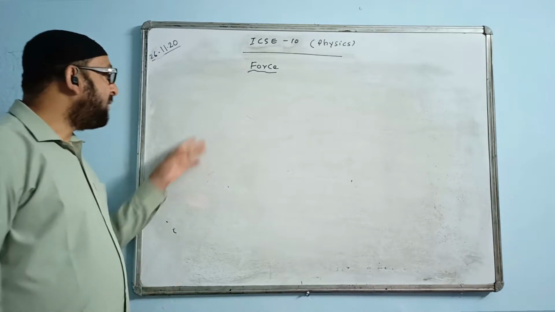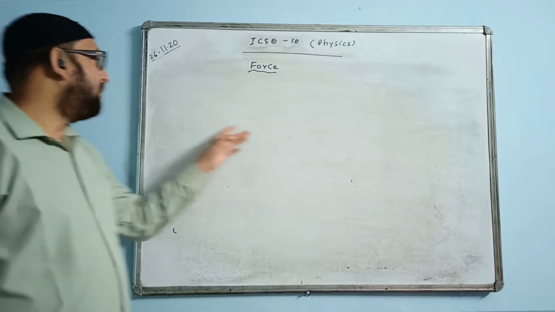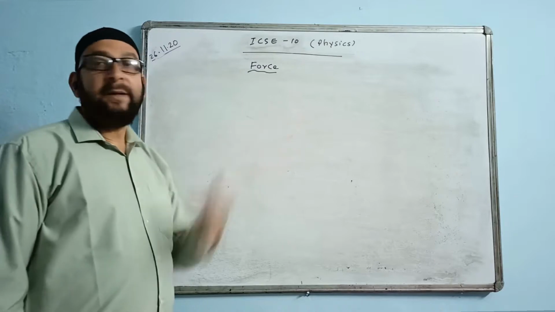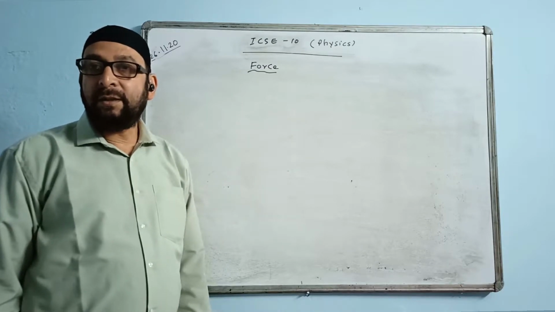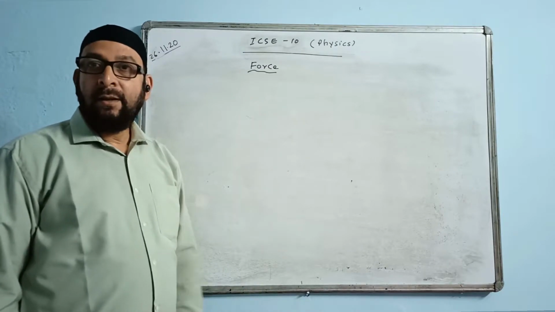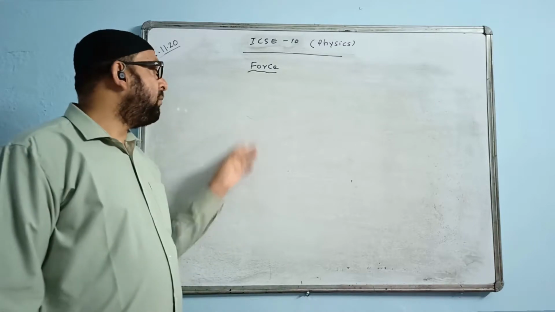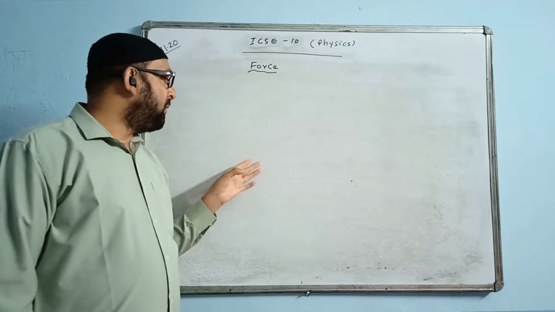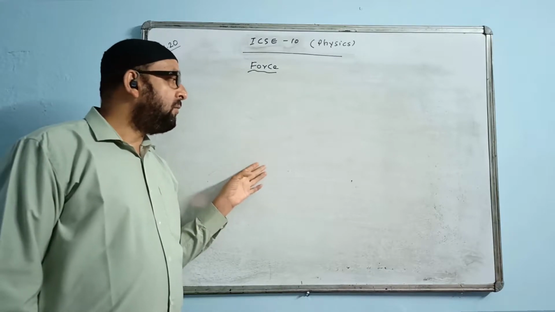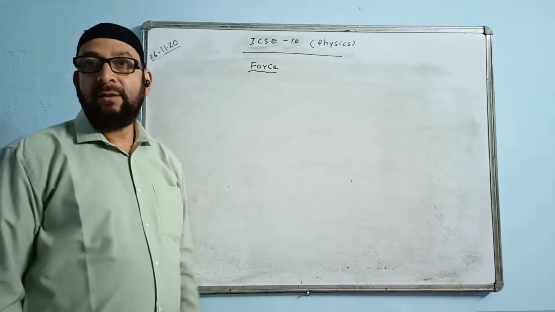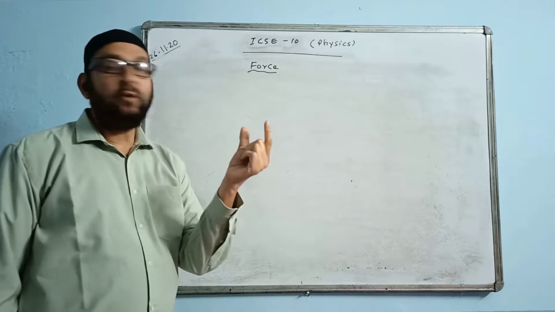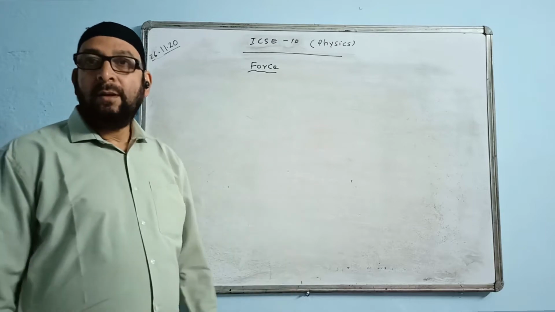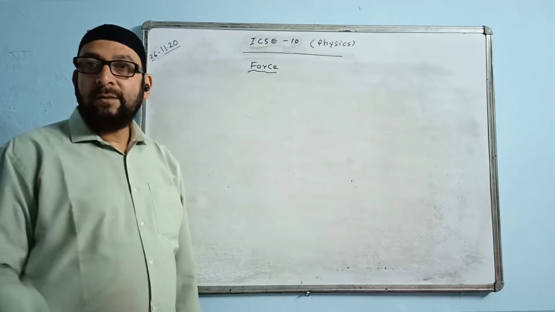And last time I drew a diagram, if you remember, there was a meter rule. It was suspended at the 50 centimeter mark by a thread, and we placed two weights W1 and W2, and I told you which weight will be bigger. You will see the distance. Where the distance is closer, the force will be bigger. Where the distance is more, the force will be smaller.